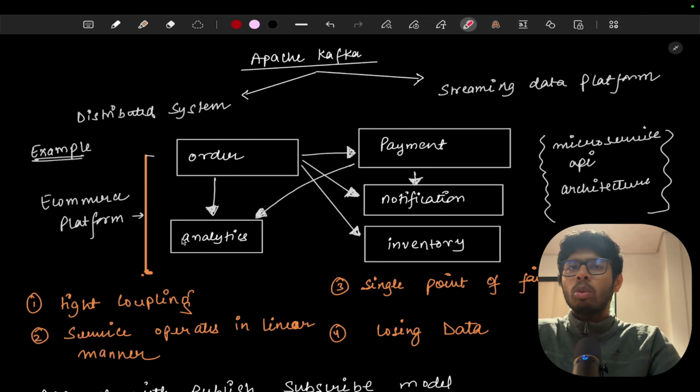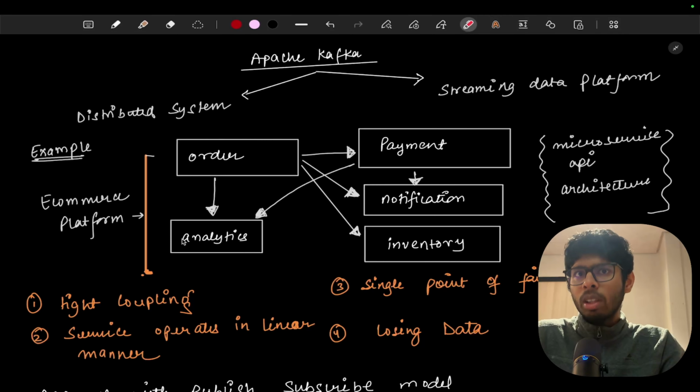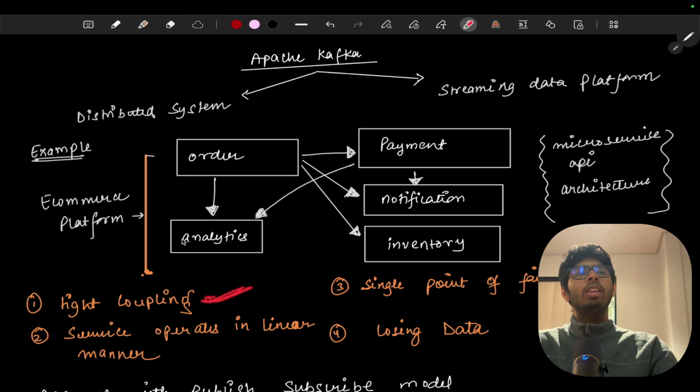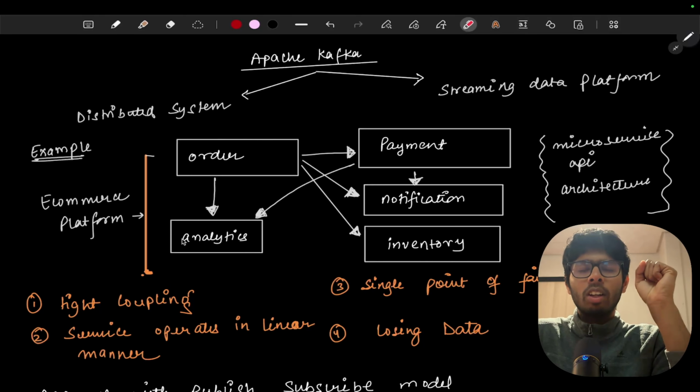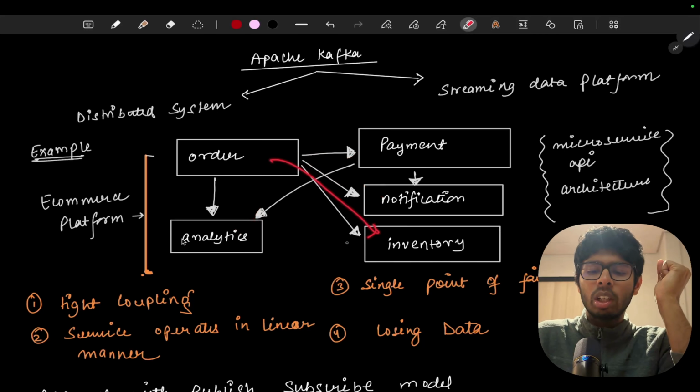Now this approach looks very good when we have a very small scale system, but there are going to be some problems. So let's talk about these problems that we are going to face. The first problem is going to be high coupling. Did you see, to place an order we are dependent on the payment service, the notification service, the analytics service, and the inventory service.